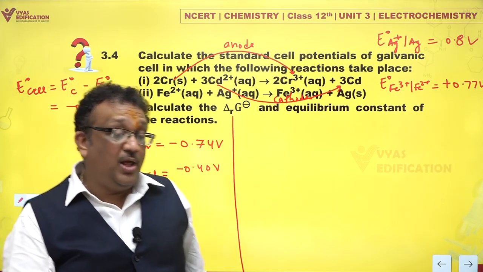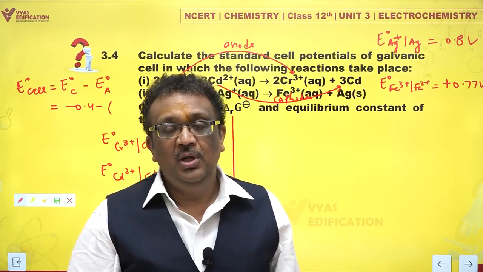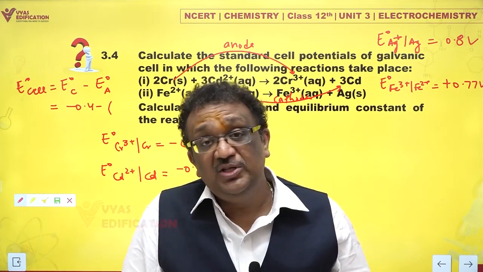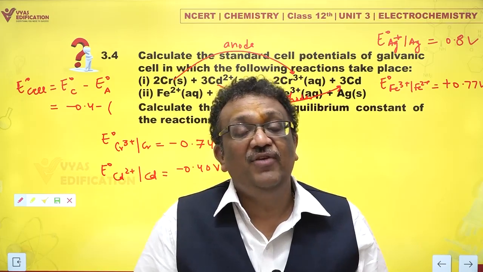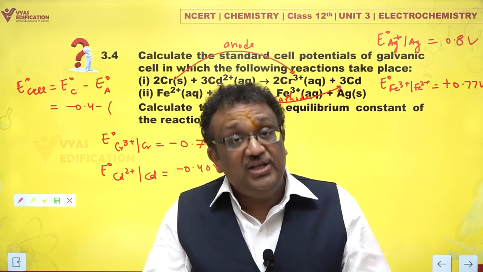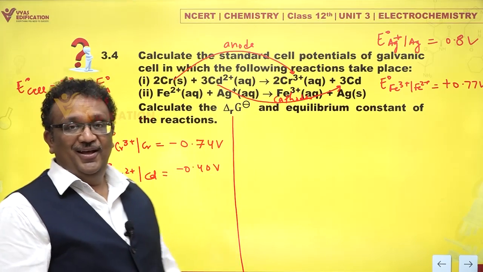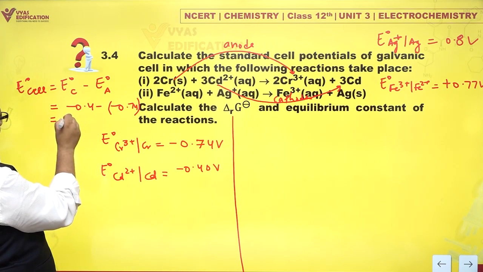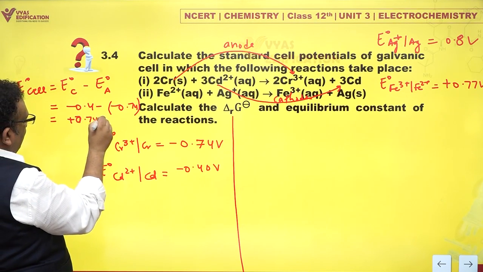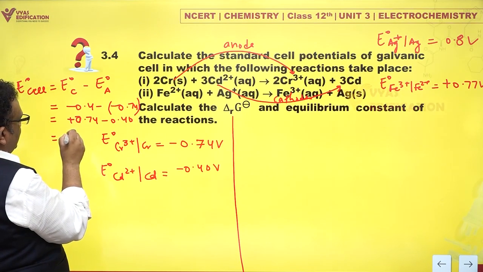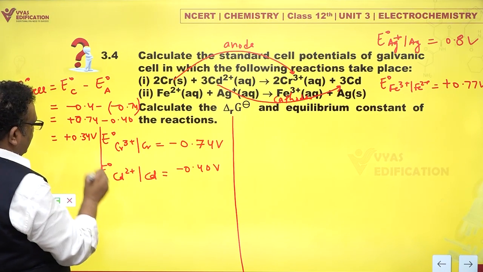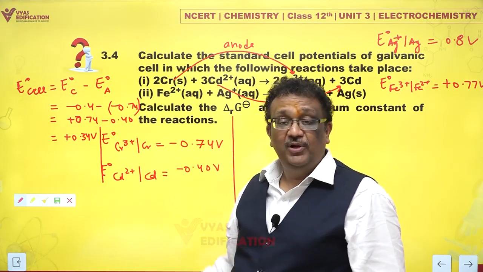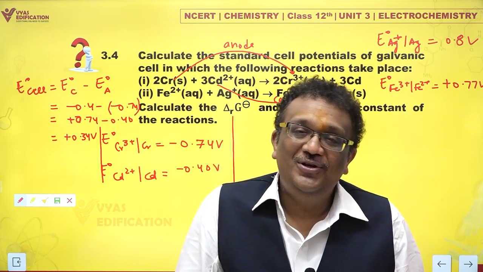Minus of reduction potential of anode. Now anode, actually what happens? Actually oxidation happens at anode. But then why are we writing minus? Because if we put a minus sign, that means we are reversing the reduction reaction and converting this to oxidation reaction. And oxidation is something which actually happens at anode. So that is minus of minus 0.74, which is plus 0.74 minus 0.4, and how much is that? Plus 0.34 volts. So I have just calculated E naught cell by the formula. It is simply 0.34 volts.